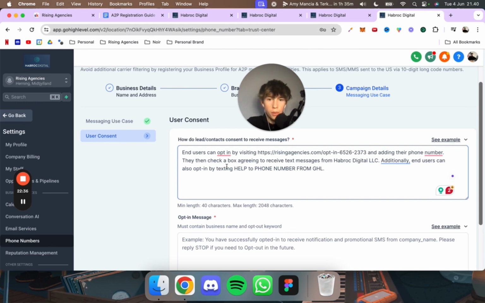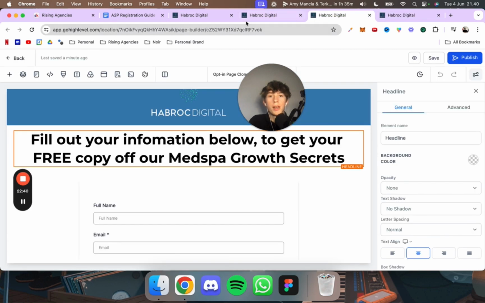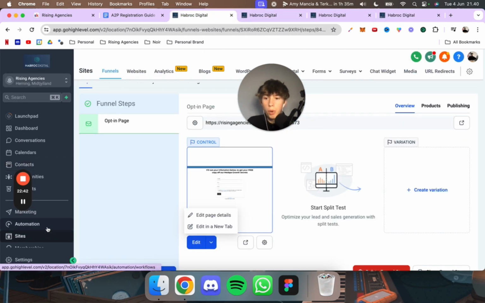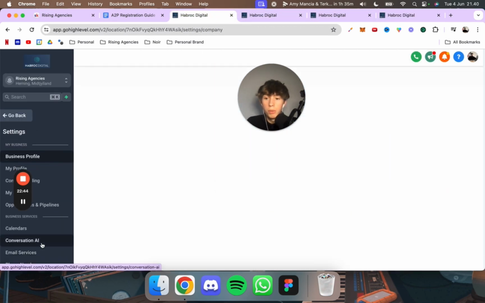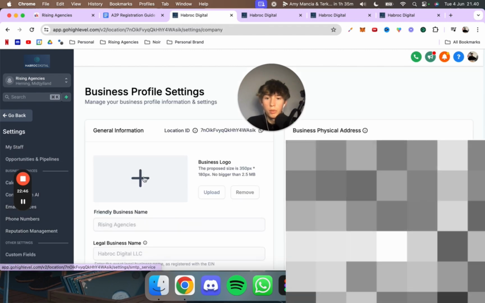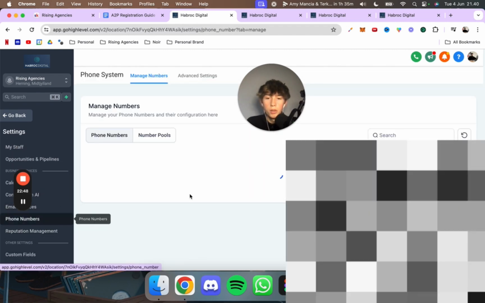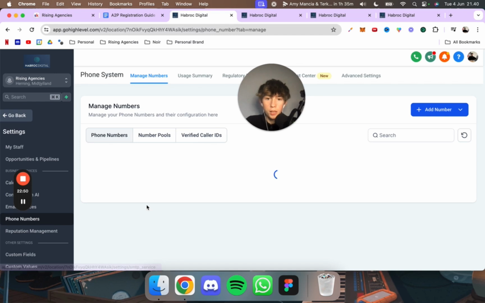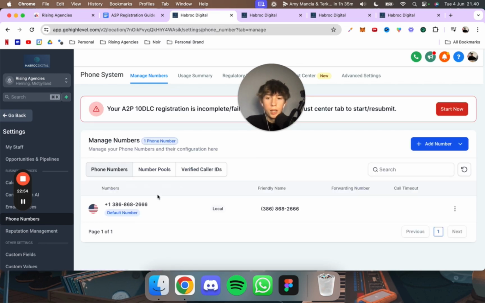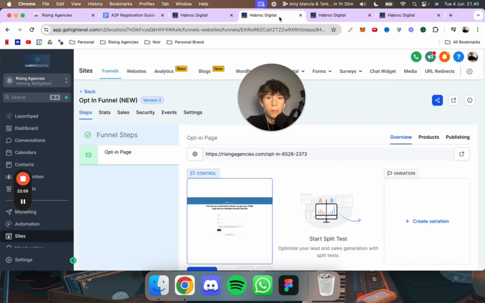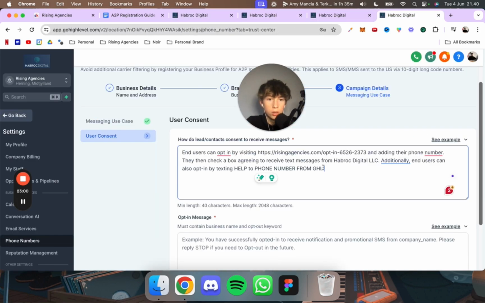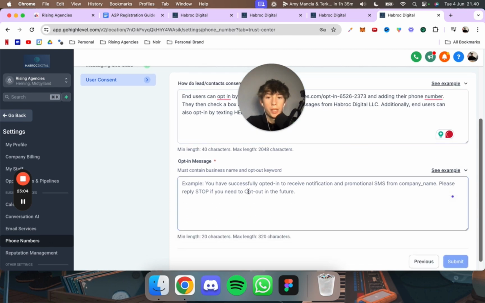Users can also opt in by texting help to the phone number from GoHighLevel. Okay, so we want to find the exact phone number that you bought before you started this. If we click on phone numbers right here, we come into the phone numbers again. Then you just want to copy this exact phone number as it is, and paste it directly into here. Okay, that's it.